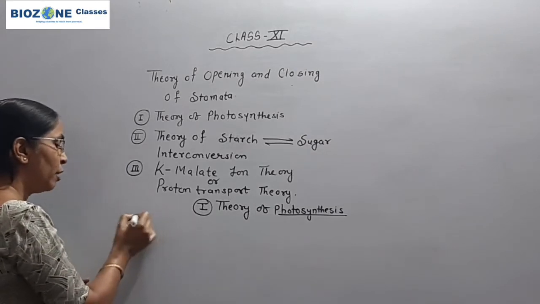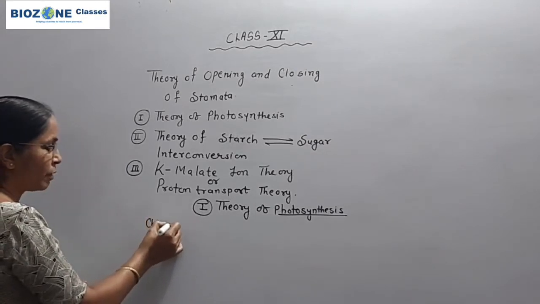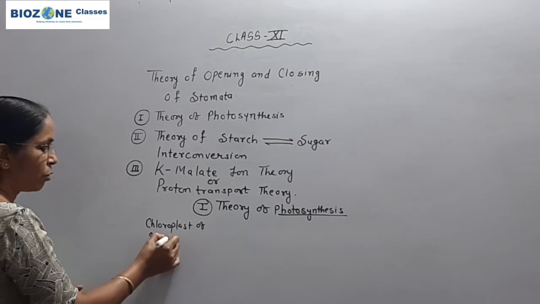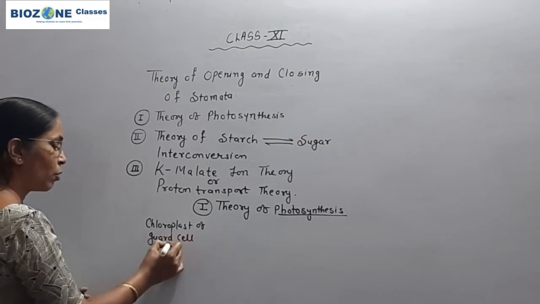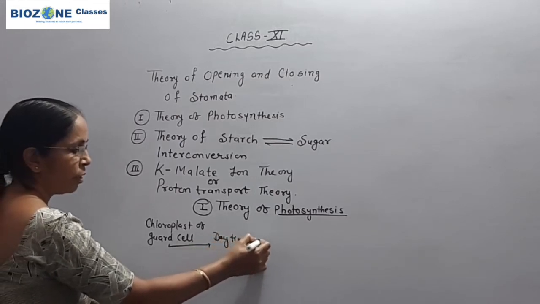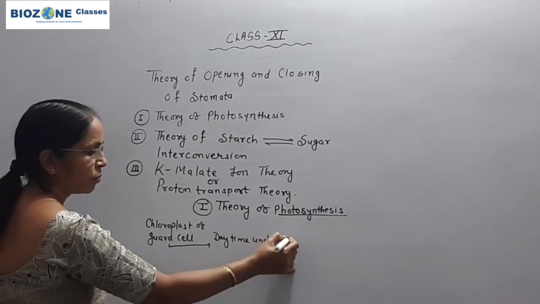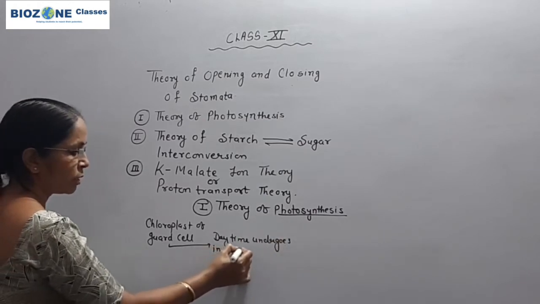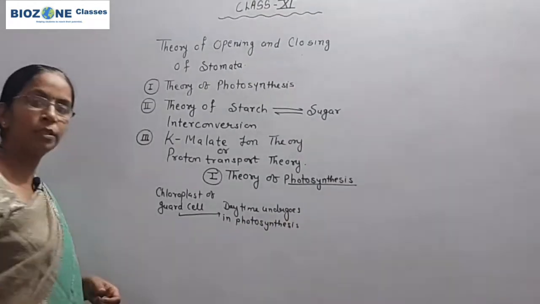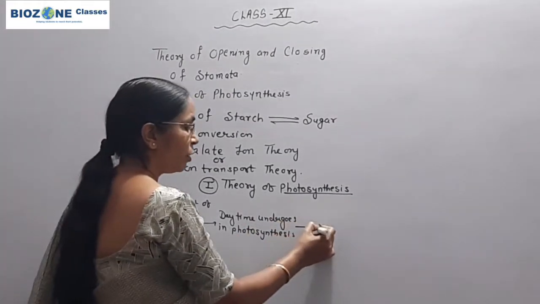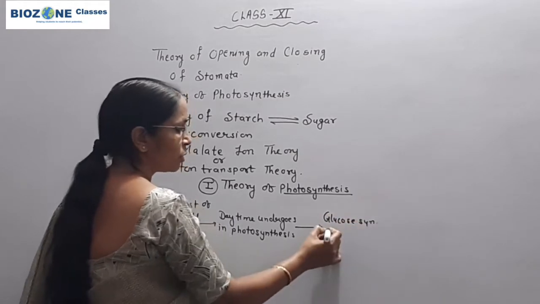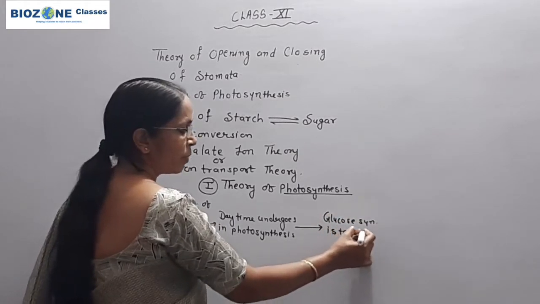You already studied that chloroplasts are present in the guard cells, and the chloroplasts of the guard cell undergo photosynthesis during daytime, and because of that glucose synthesis takes place in the guard cell.